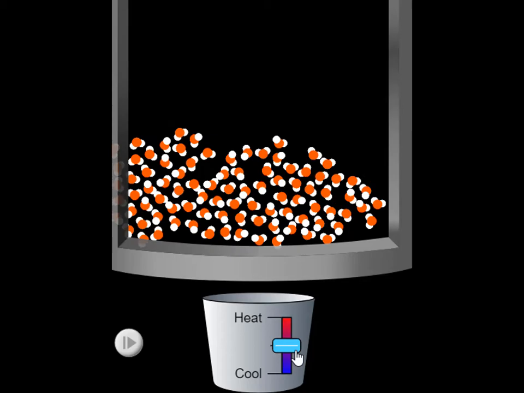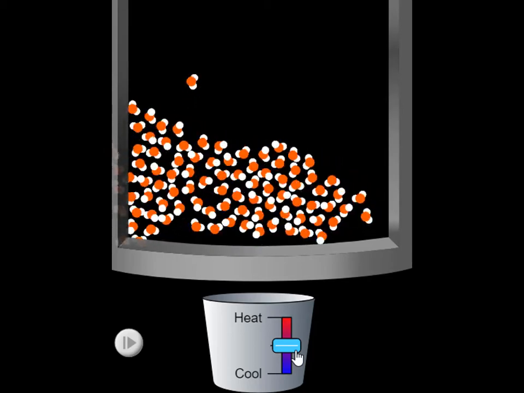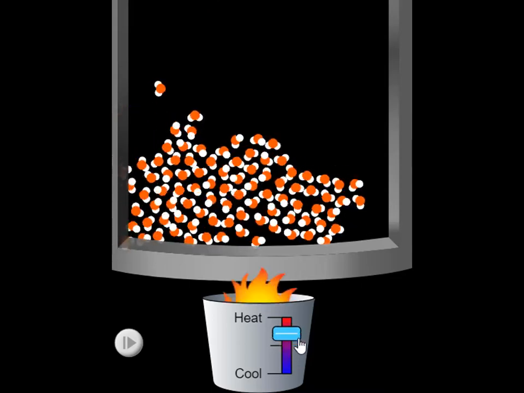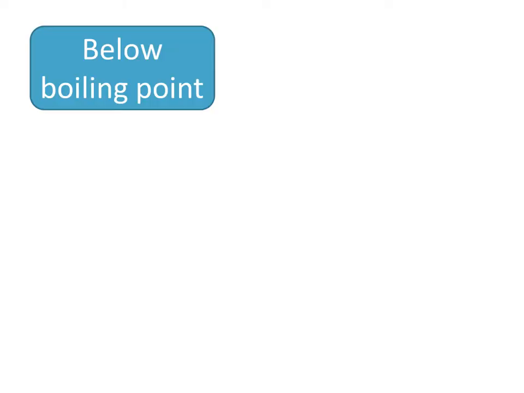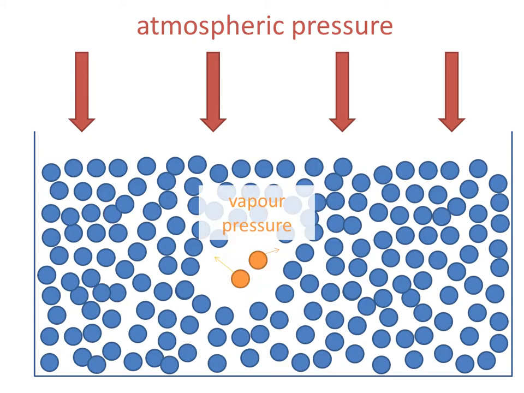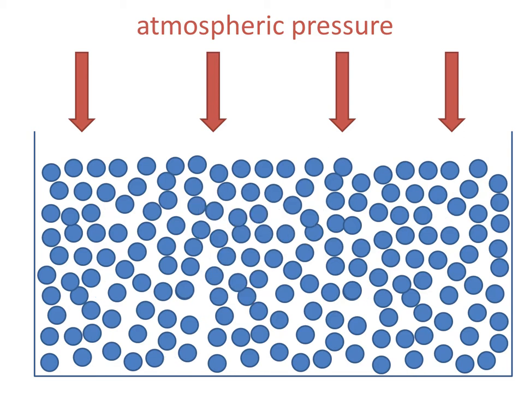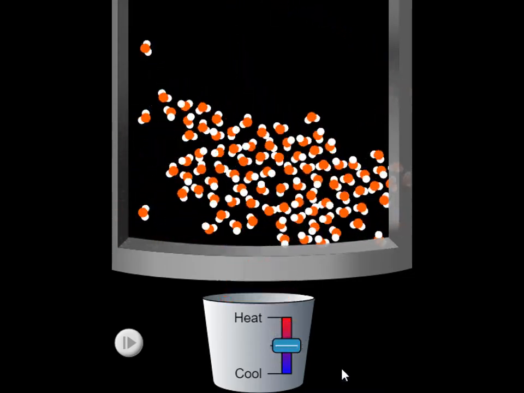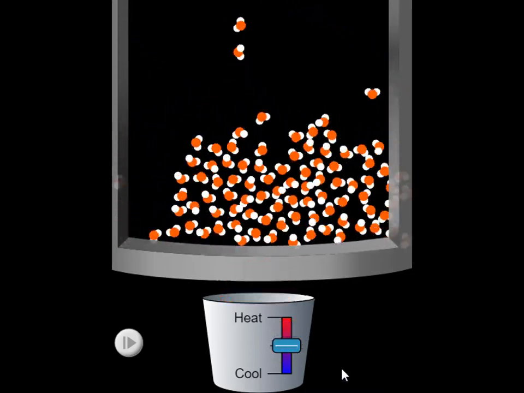At any temperature, some of the faster-moving particles within the body of the liquid will try to break their intermolecular bonds and so vaporize. However, at temperatures below boiling point, there are not many particles with enough kinetic energy to be able to do this, and so the vapor pressure that they exert in a little bubble that they form is so weak that atmospheric pressure squashes the bubble before it can even form, forcing the particles back into the liquid phase.